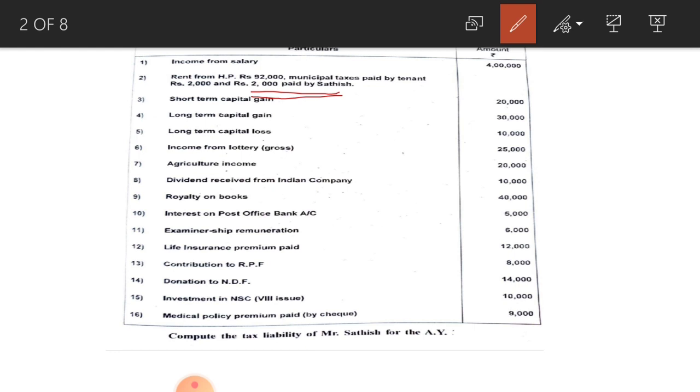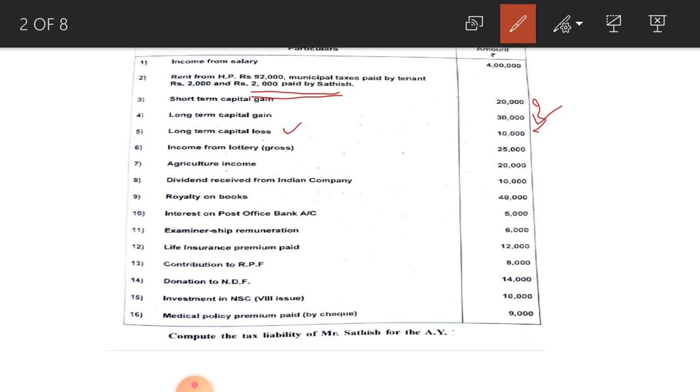Next, short term capital gain 20,000 is given and long term capital gain 30,000 is given. These two items come under capital gains. Next one, long term capital loss 10,000 is given. This long term capital loss can be set off only against long term capital gain. Long term capital gain is 30,000. When you deduct 10,000 from this, your total long term capital gain amounts to rupees 20,000. So the total capital gain amounts to rupees 40,000.